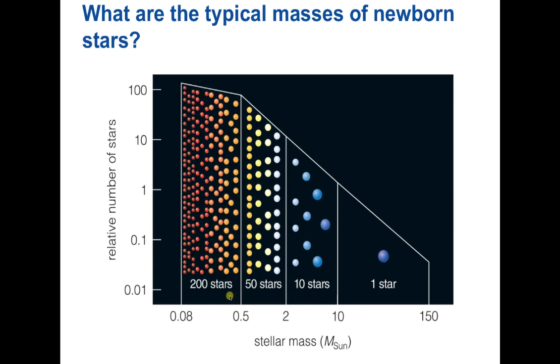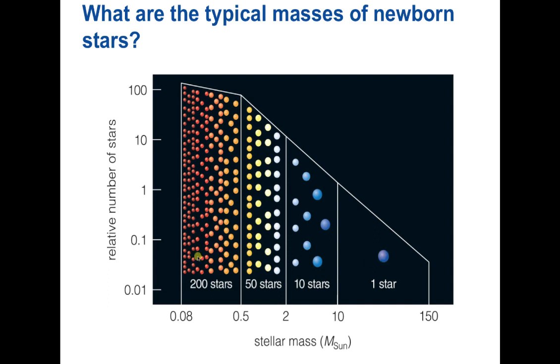We see that clouds of gas and dust primarily form low mass stars. It's a lot easier to form a low mass star. It's a lot harder to form a high mass star. And what's interesting then, of course, as we've talked about, is that these high mass stars don't last very long. They live a very short life and they're gone very quickly.